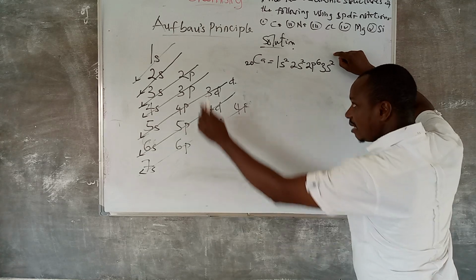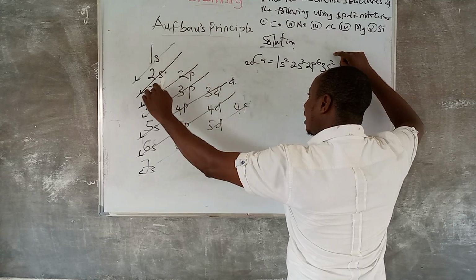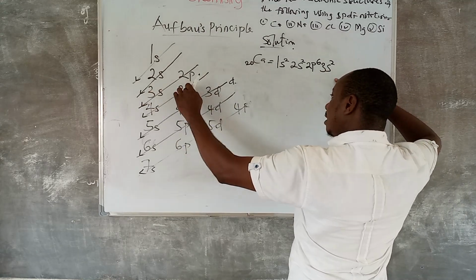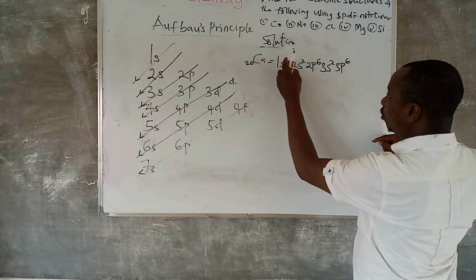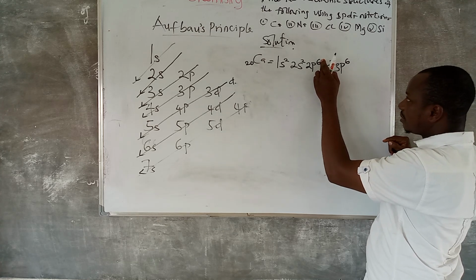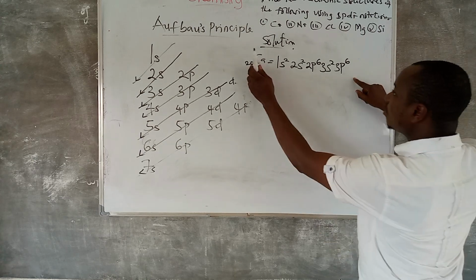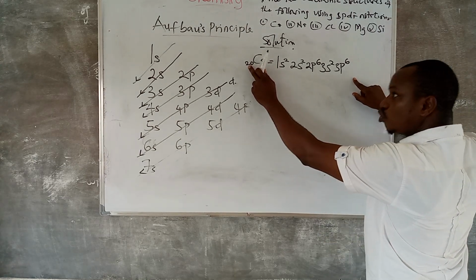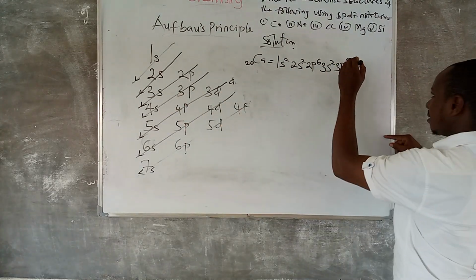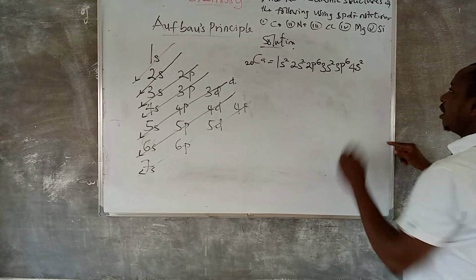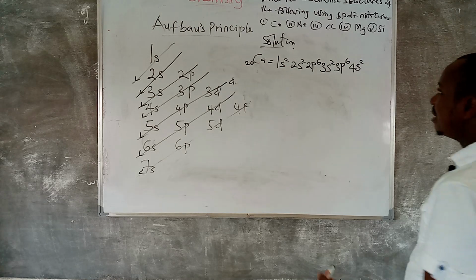Don't forget the sequence. After 1s, we pick 2s. After 2s, 2p. After 2p, 3s, just as I'm writing here. After 3s now, 3p6. Let us count. 2 plus 2, 4. 4 plus 6, 10. 10 plus 2, 12. 12 plus 6, 18. That means we need 2 extra electrons to complete this. After 3p, we are going to get what? 4s. And it's supposed to be 4s what? 2. This is the electronic structure of calcium using SPDF notation.